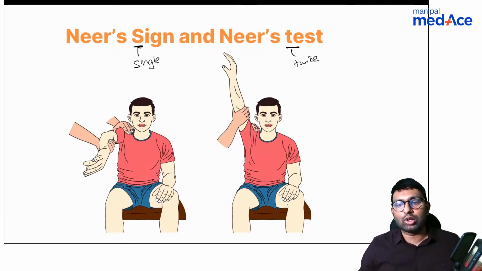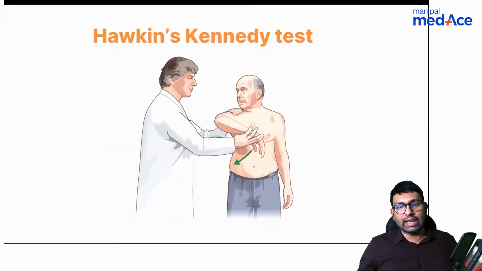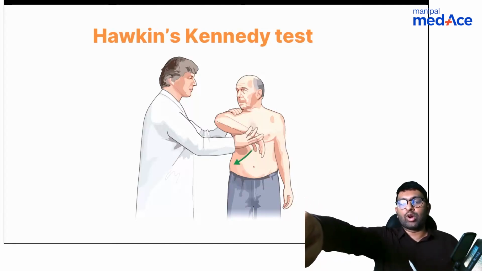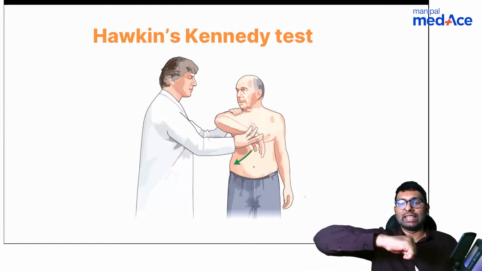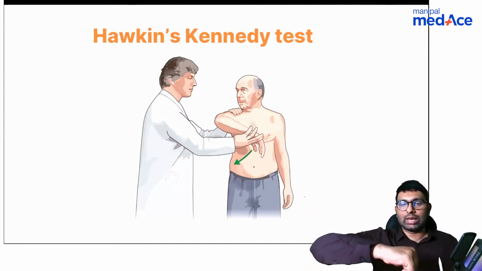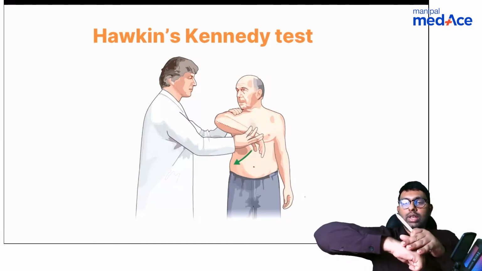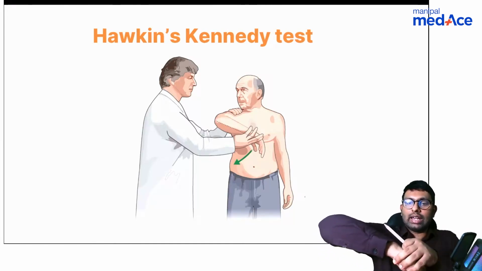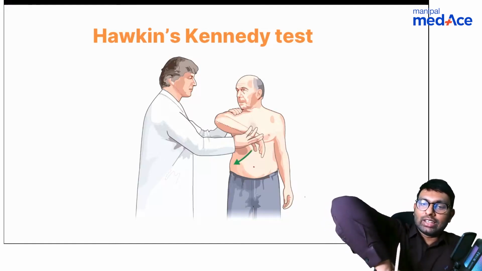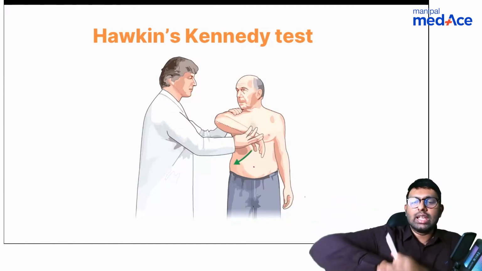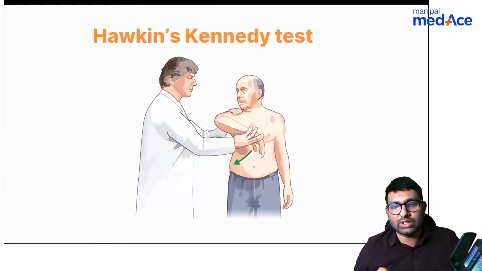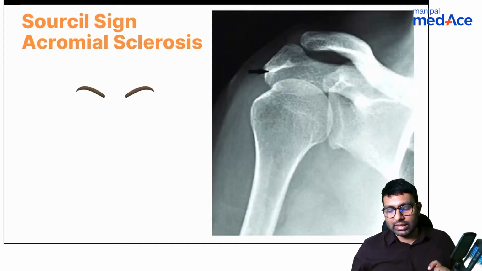The second one, like Dr. Jain said, is the Hawkins-Kennedy test. In the Hawkins-Kennedy test, you ask the patient again to keep in forward flexion. You also ask him to keep his elbow flexed as well. So elbow flexed, and there is forward flexion of the shoulder. Now the doctor will internal rotate, forcefully internal rotate like this. When he internal rotates, the patient will complain of pain, and this is called the Hawkins-Kennedy test. Okay, these are the two tests that you do in impingement syndrome.